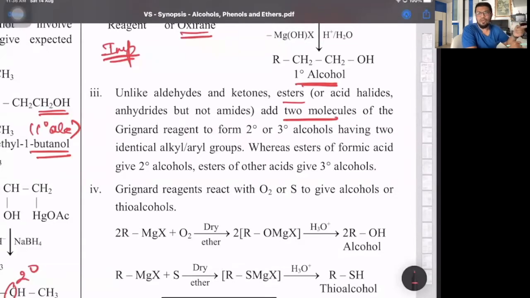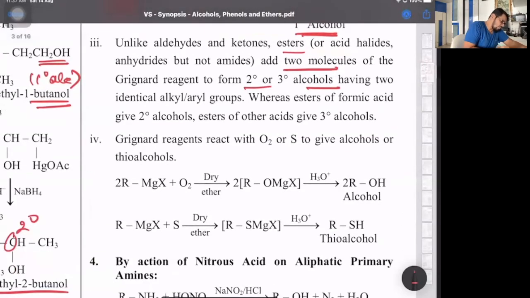And for non-formate esters, with 1 mole of Grignard, it first gives you a ketone, which reacts with the excess or the second mole of Grignard's reagent to give a 3 degree alcohol. So that's the part, 2 degree and 3 degree alcohol. So formate ester with excess of Grignard gives a 2 degree alcohol. Non-formate ester with excess of Grignard gives a 3 degree alcohol. That's the part. Next one we have, this is an extra part, fourth one what we see.